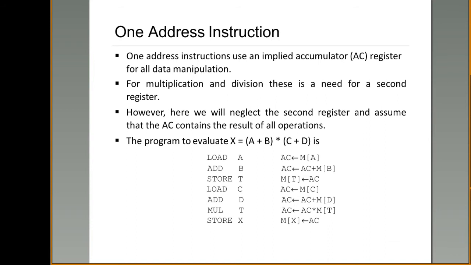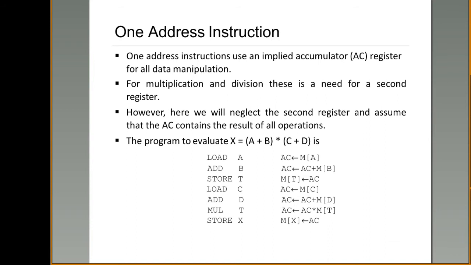Now to hold those two values, how many registers do you require? You require two registers. But here one address means you have to specify only one operand. So how can these arithmetic operations be evaluated when you specify only one operand? Not possible, right?